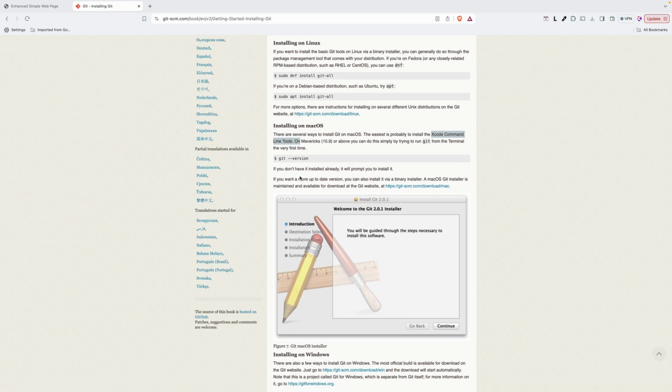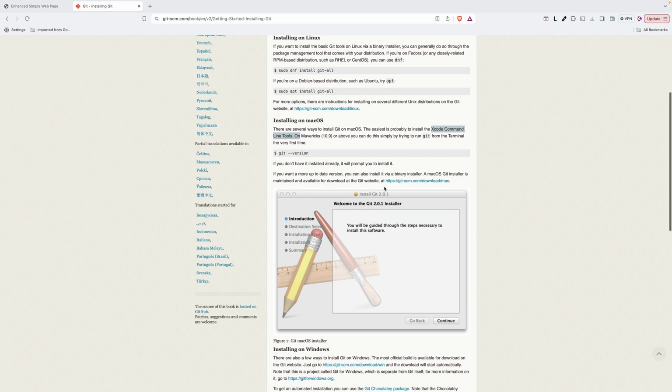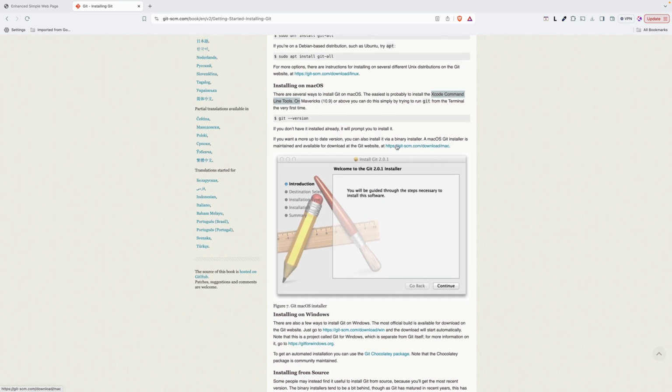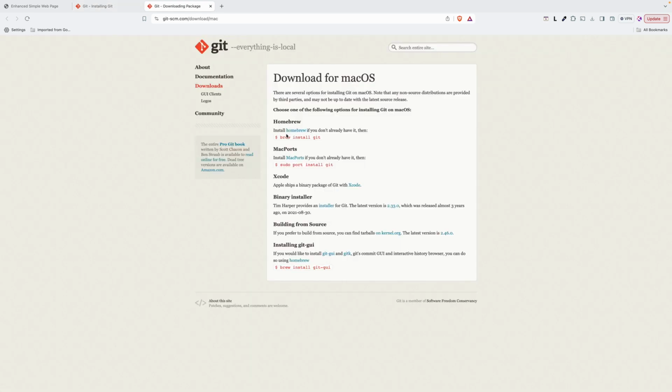If you don't have it installed yet, you can install it like here. For me, I have already installed it with the Xcode command line tools. You can also install it with brew install git, and then after that,